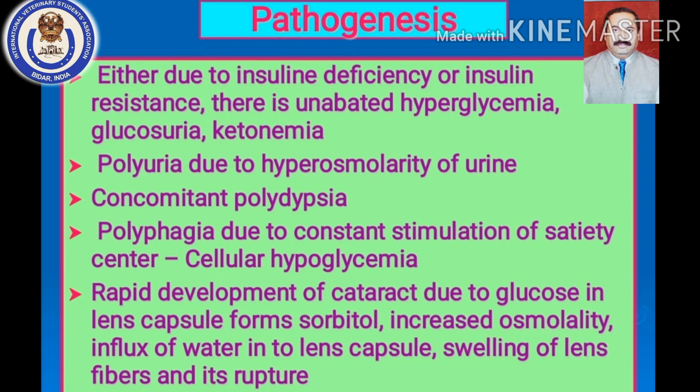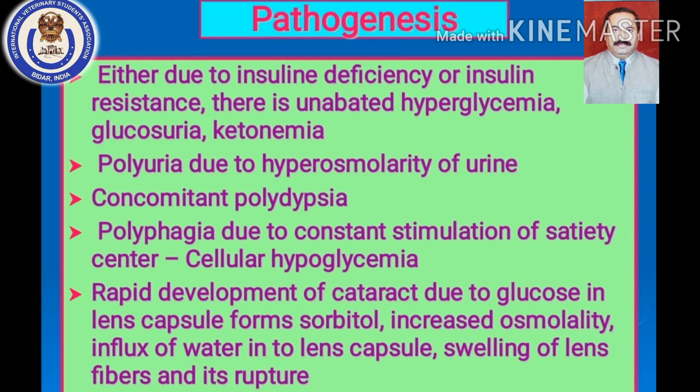And if glycosuria continues for a longer period of time and a cellular hypoglycemia takes place, it may result in a complicated stage of diabetes mellitus, which we call ketonemia and ketonuria. Then polyuria. Polyuria is also a distinct feature of diabetes mellitus. And why does polyuria occur in case of diabetes mellitus?